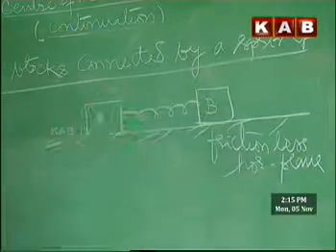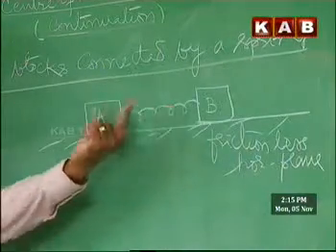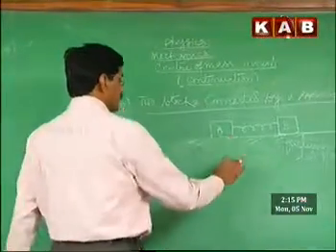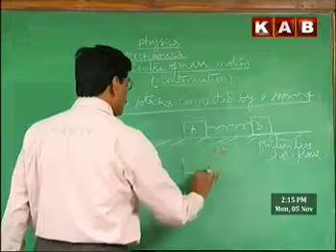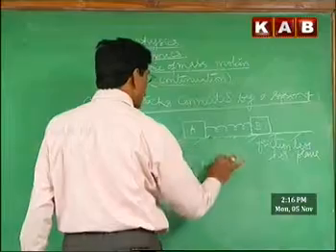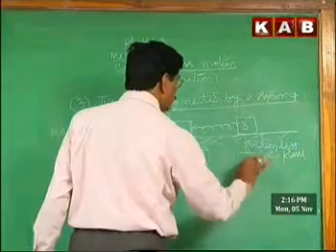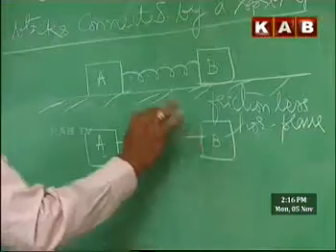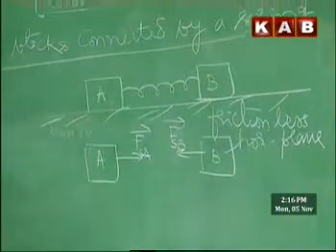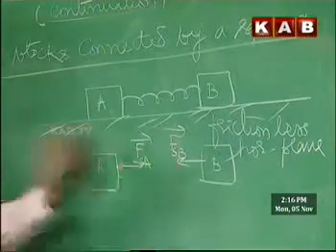Initially both A and B are at rest, so the initial velocities are 0. But in the course of that, each block is now going to experience a force due to the extended spring. The extended spring will exert a force on A, and similarly the spring is going to exert a force on B towards the left, because the extended spring will try to pull towards itself as it tries to come to its natural length.